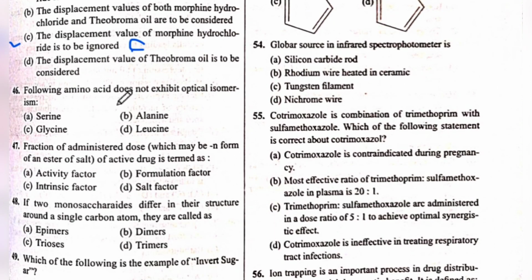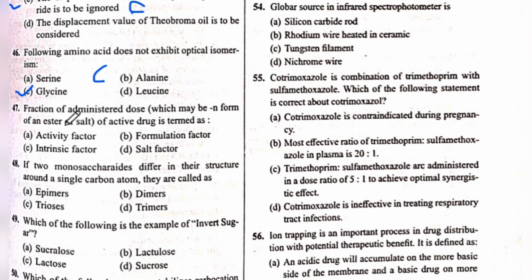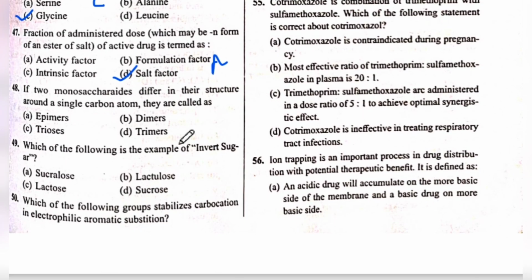Next is question number 46. Which of the following amino acids does not exhibit optical isomerism? The answer is C, glycine. Next is question number 47. Fraction of administered dose which may be in the form of ester or salt of active drug is termed as... The answer is D, salt factor.